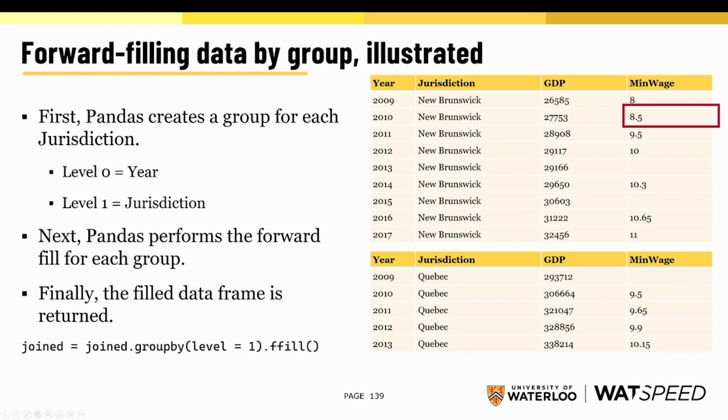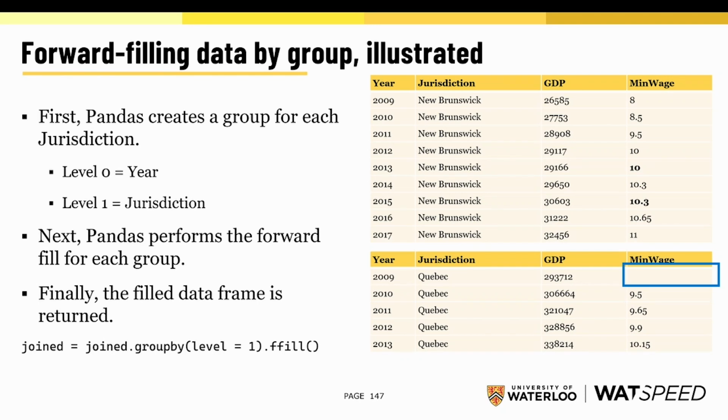So in the background, this is what Pandas is doing. We get these sub-data frames for each jurisdiction, and then we run our forward fill operation. And this happens for each of our groups in our data frame.